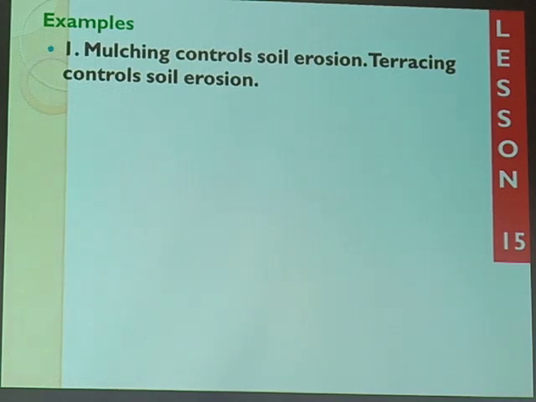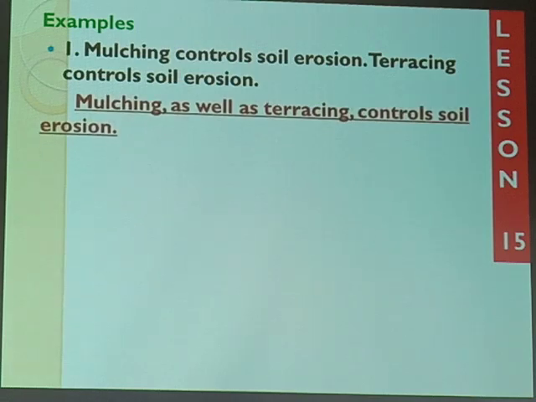And therefore, these statements must have same qualities. So our answer, when asked to write using as well as, we shall say, we have the first noun, mulching, is the one we're referring to as with terracing. So we shall say mulching as well as terracing.